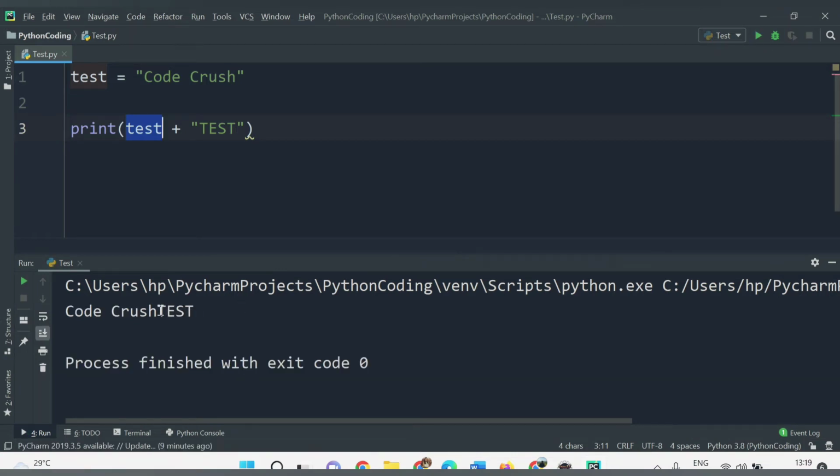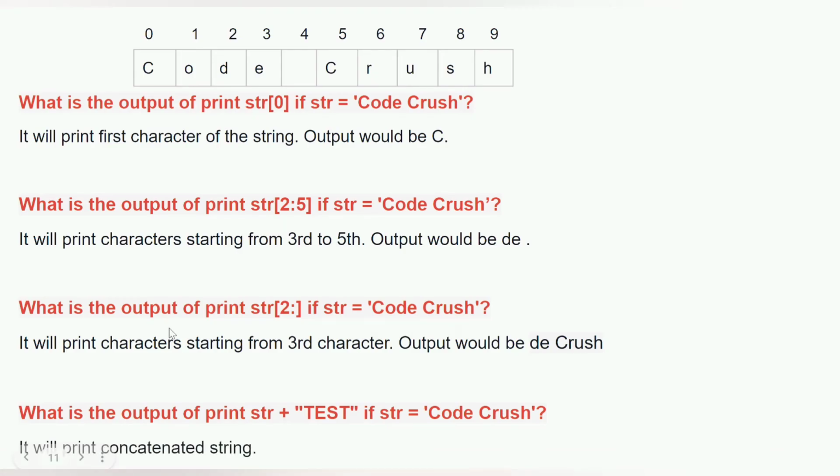See here, till this we have assigned the value to this variable test. After that, whatever value we have provided here is added to this particular text. This statement is concatenating our string, meaning adding to our existing string. Let's say if I replace this with another value, say xyz, then it will add that value to our text. See, after code crush, this xyz is getting printed. So it will print the concatenated string. What does concatenation mean? It will add to our existing variable. Now let's move towards the next question.